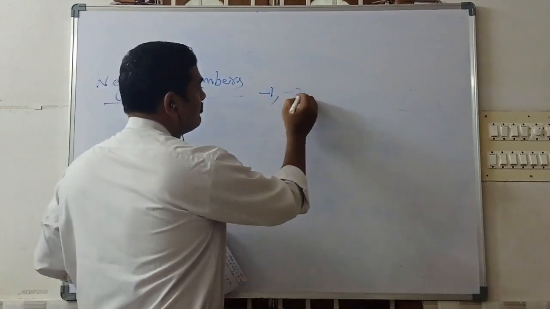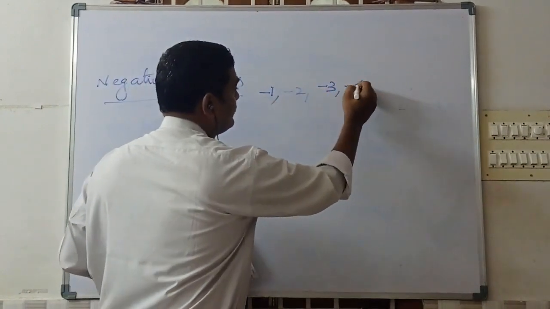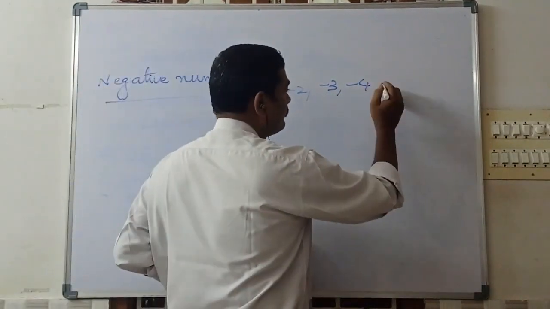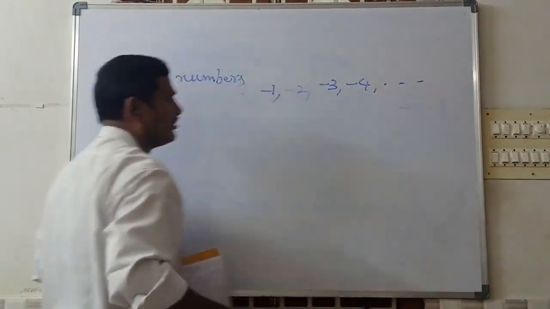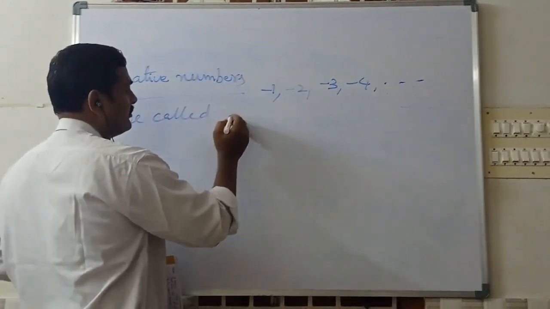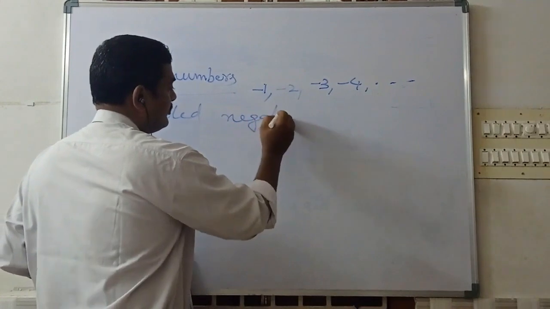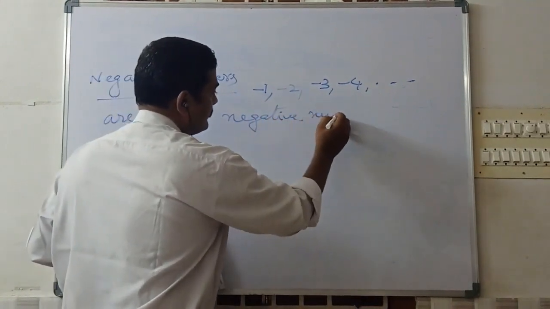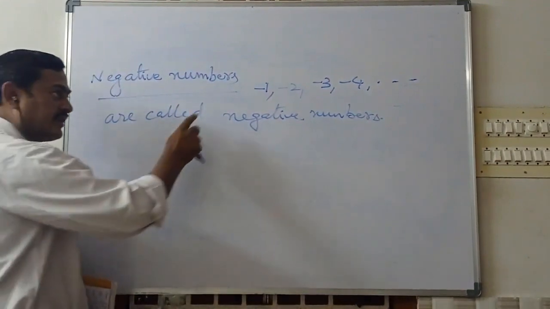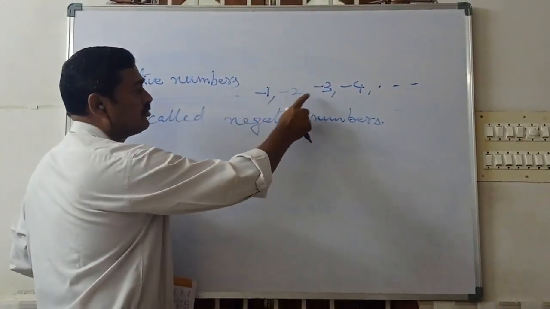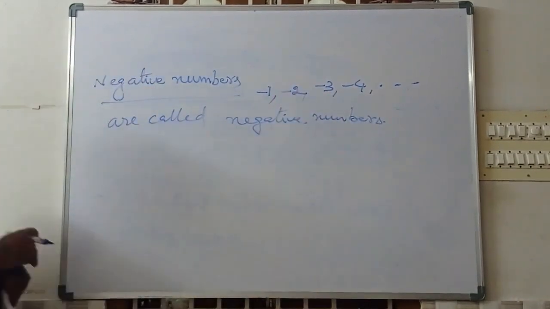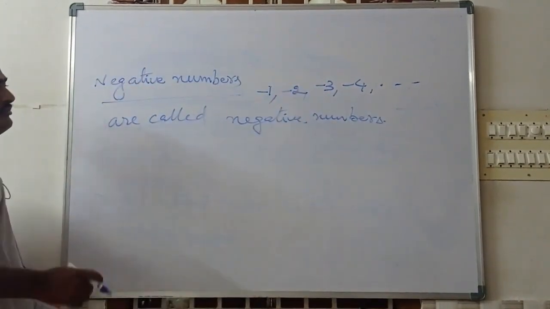Minus 1, minus 2, minus 3, minus 4, minus 5 and so on are called negative numbers.